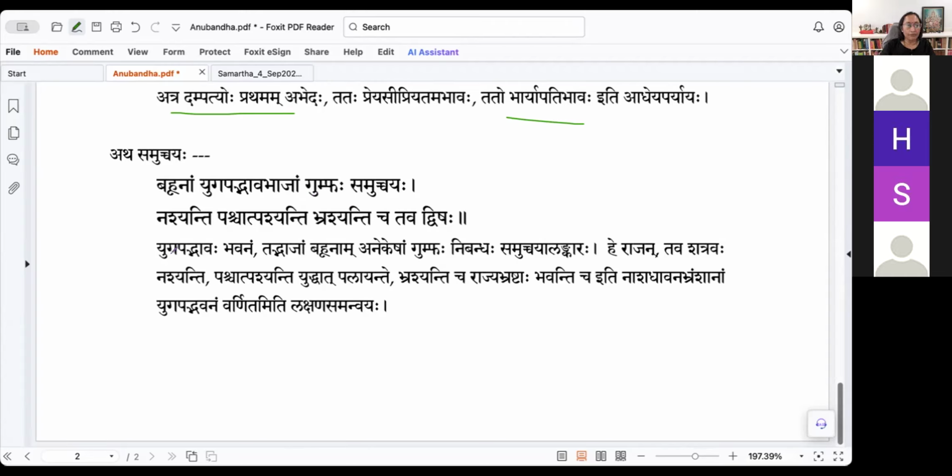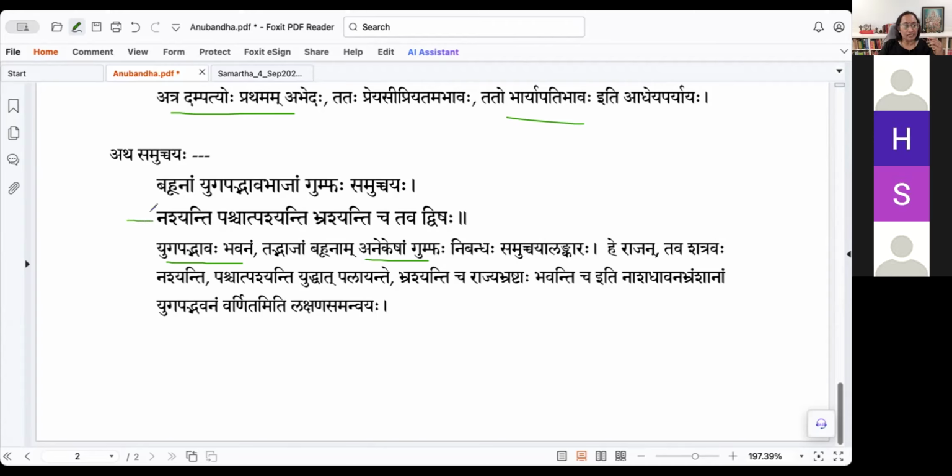So bahunam yugapat bhavaha, yugapat bhavanam sthitihi, as if it occurs at the same time. Tad bhajam bahunam anekesham gumphaha nibandaha samucchaya alankaraha. You try to put together many actions or many things as if it is occurring at the same time. Okay, that is called samucchaya alankara.